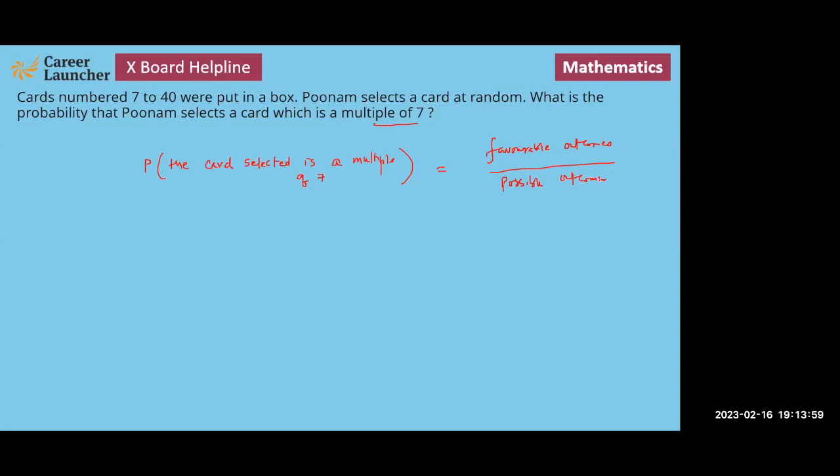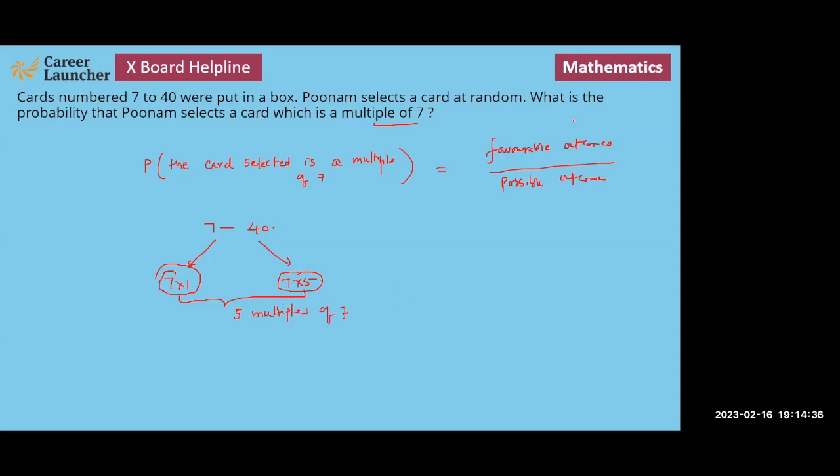So what are the favorable outcomes? Numbers that are all divisible by 7. So when we take numbers 7 to 40, the first multiple is 7 into 1, and the last multiple of 7 will be 7 into 5. This means the numbers divisible by 7 start from 7 into 1 and the last number will be 7 into 5. So there are 5 multiples of 7, right?